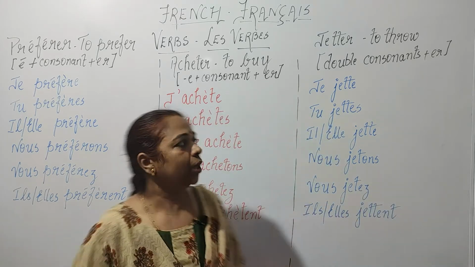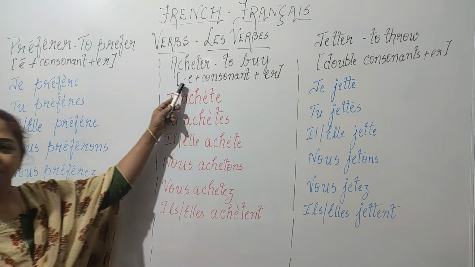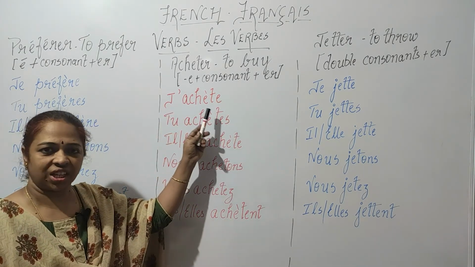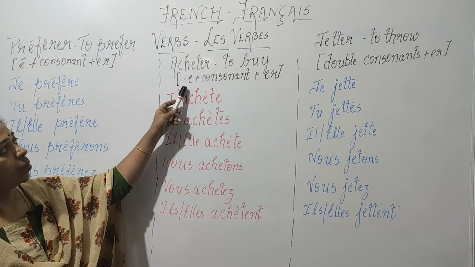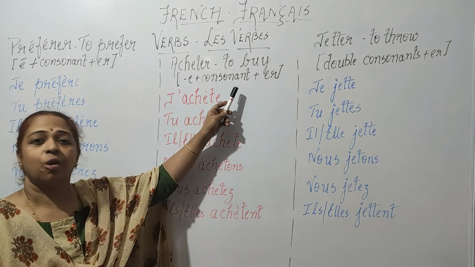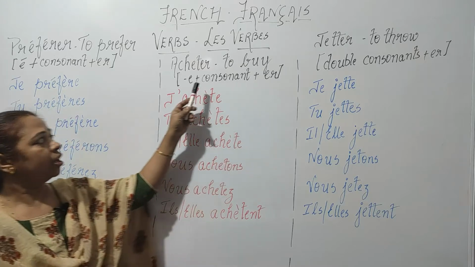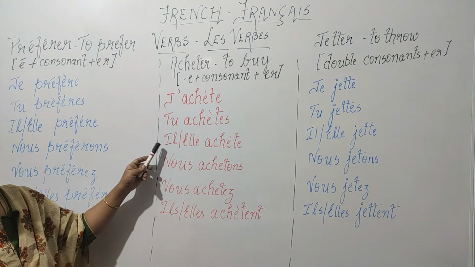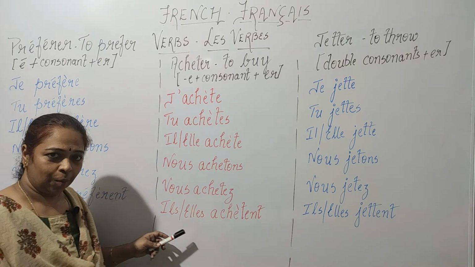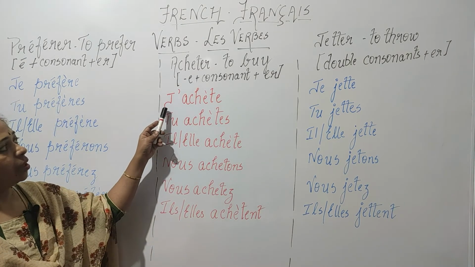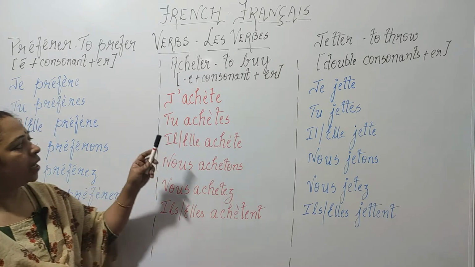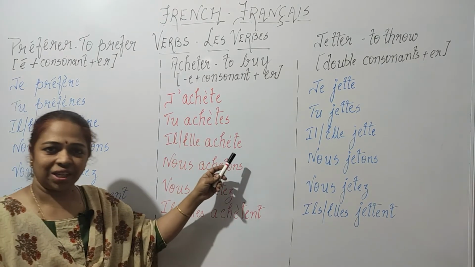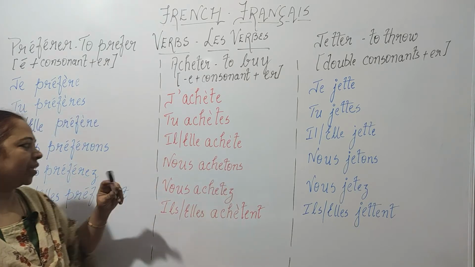Now similarly over here we have acheter, to buy. Now over here we have j'achète. Now why over here? You have E plus consonant plus ER. So the E takes a grave for je, tu, il, elle and ils, elles in the plural. So let's check it out. J'achète, I buy. Tu achètes, you buy. Il, elle achète, he or she buys.